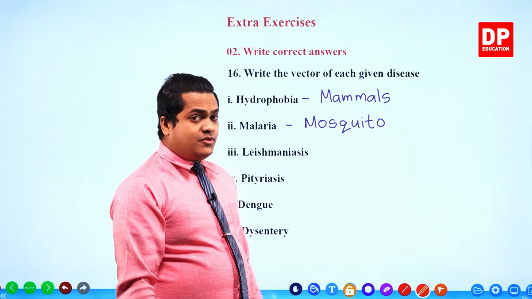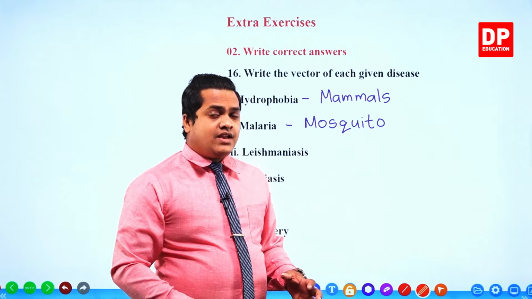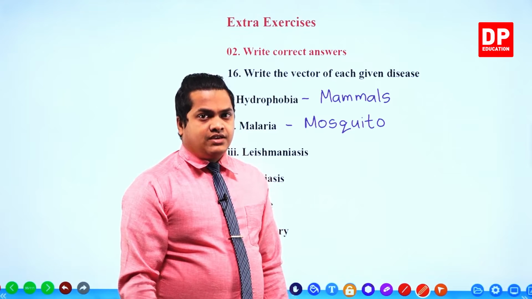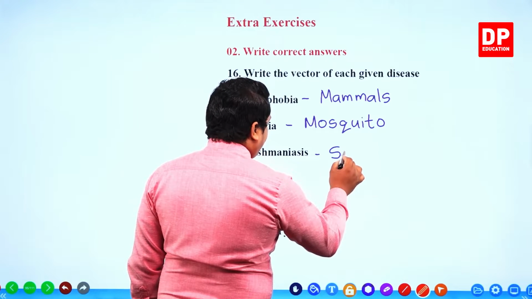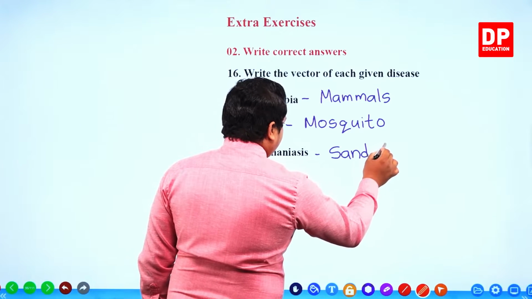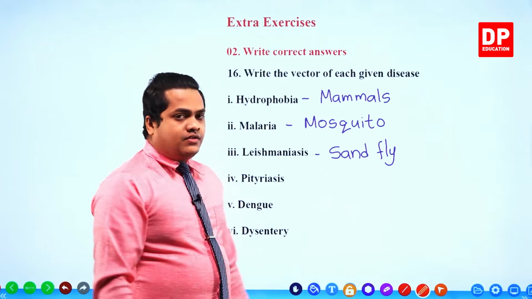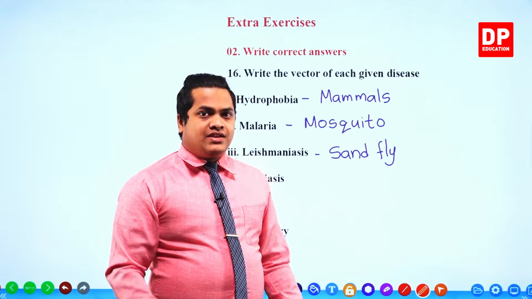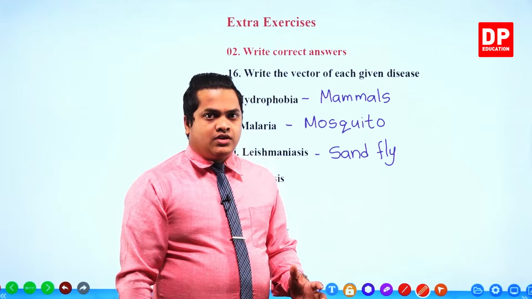Leishmaniasis. Leishmaniasis is a disease which is carried by a vector called the sandfly. It is a disease that occurs on the top of our skin, like a wound.